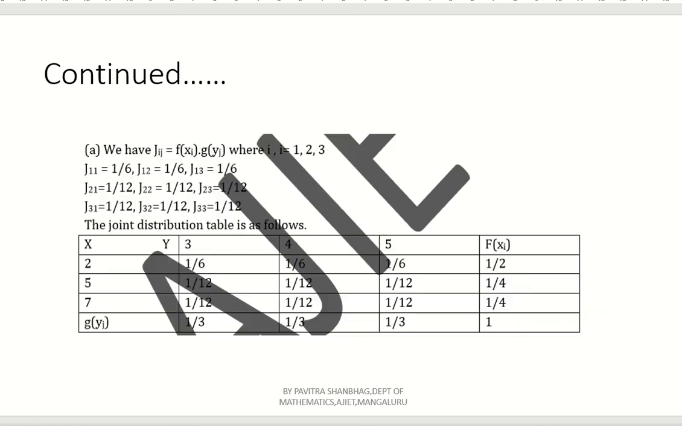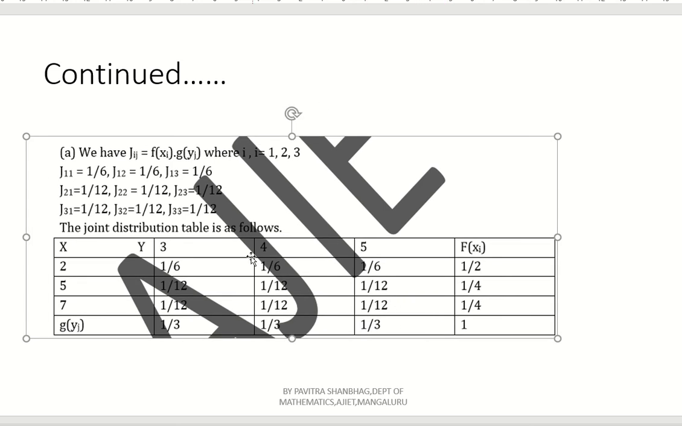Now, after constructing this, see here, J11, J12, J13 is 1 by 6. J21, J22, J23 is 1 by 12. J31, J32, J33 is 1 by 12. Now, add column wise each and every 1 by 6 plus 1 by 12 plus 1 by 12. So, what happens? 1 by 6 plus 1 by 12 plus 1 by 12 means 2 by 12. That means again 1 by 6. 1 by 6 plus 1 by 6 means what? 2 by 6. That is 1 by 3. Similarly, if you add again, you will get 1 by 3. Again, if you add this one, same here, 1 by 3.